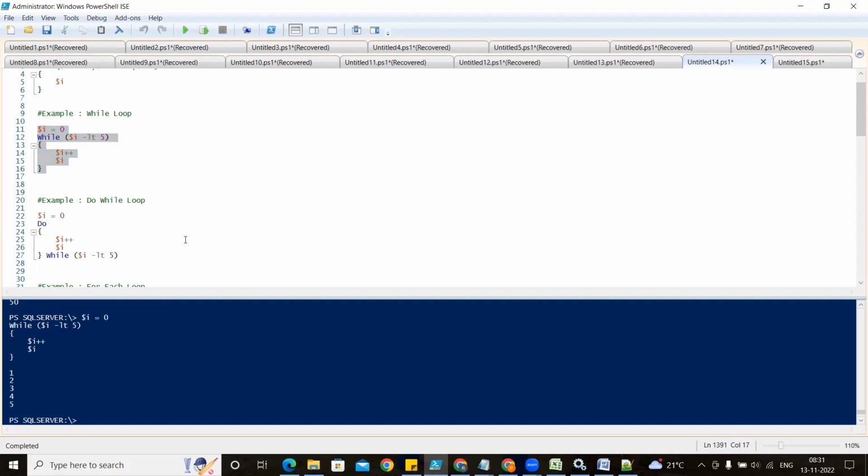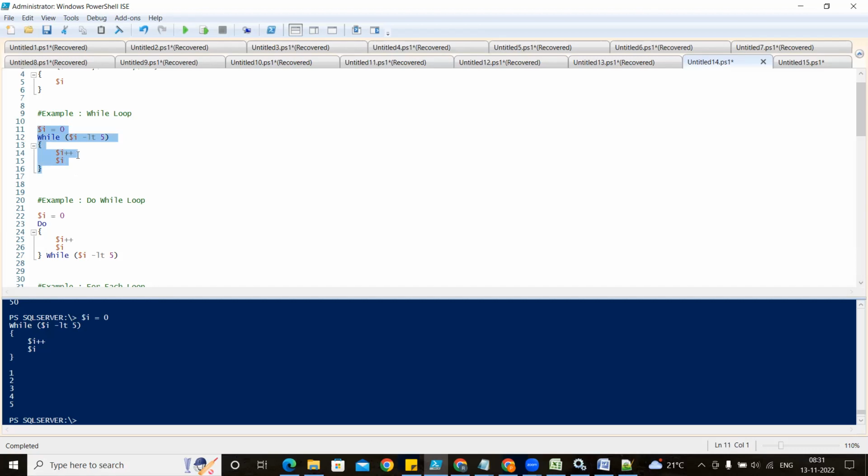First it will be printing the value, and that's why you are able to see 1 to 5. Here what is happening? You have pressed 0, it checks the condition, I is less than 5, yes, and I have written I plus plus, it increases the value, then it prints the value. So 0 is increased to 1, and then it is going to print the 1. So that's why you will get the result.